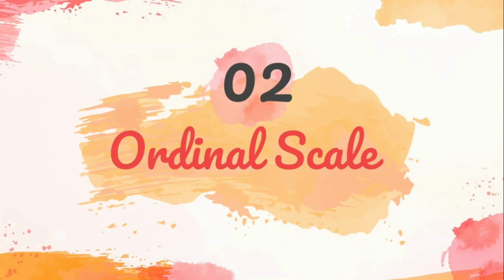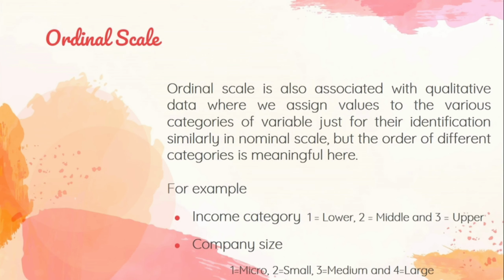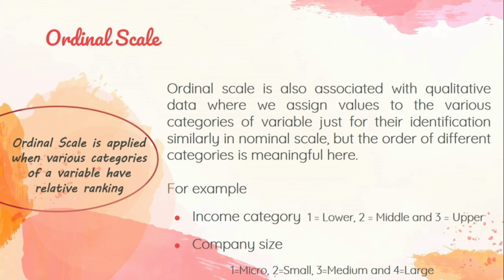The next measurement scale is ordinal scale, that is also associated with qualitative data. Here we also assign values to the elements of various categories of variable, similarly to nominal scale. But we move from nominal scale to ordinal scale when the order between different categories of variable is meaningful. It means ordinal scale is applied when various categories of qualitative variable have relative ranking.